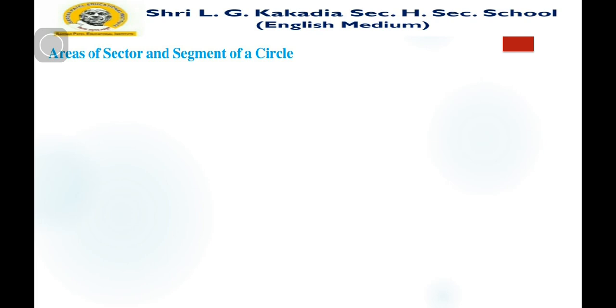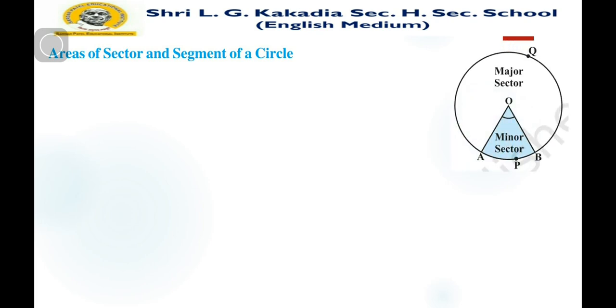For that, let us recall what a segment and a sector are. Just look at the figure. You can see a circle with an arc APB and two radii OA and OB.